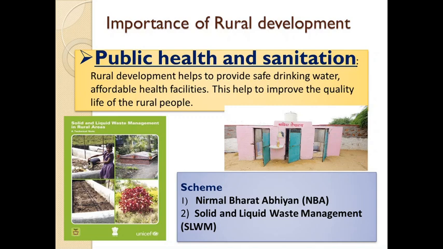Now these are the two schemes that are introduced. That is Nirmal Bharat Abhiyan. It basically works on providing individual toilet facilities to all the village people. Solid and liquid waste management: in this, it helps to provide composite pits, reuse of wastewater and a system for collection, segregation and disposal of household garbage. So all these schemes introduced by the government play a very important role in rural development.